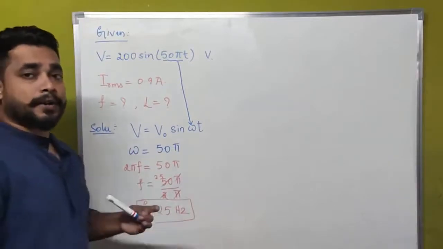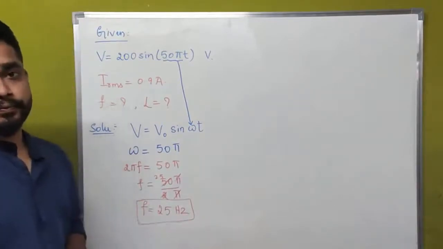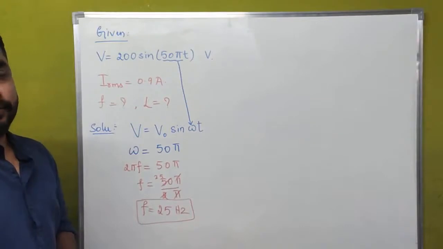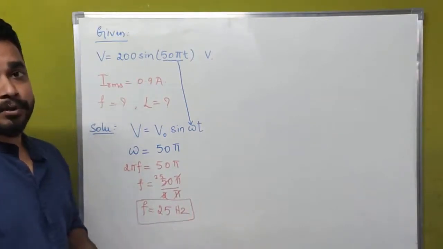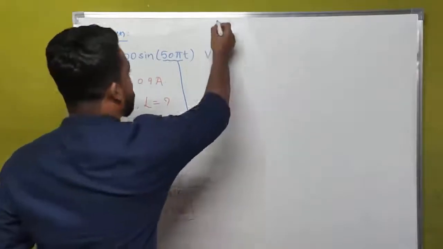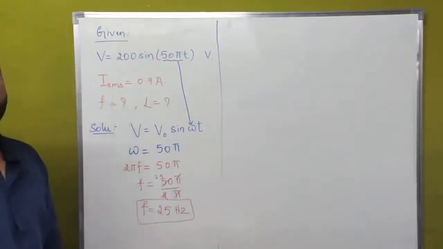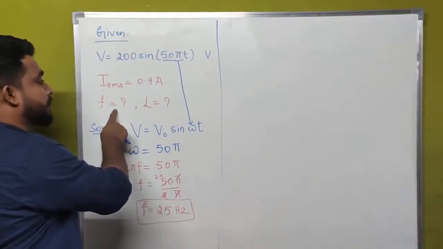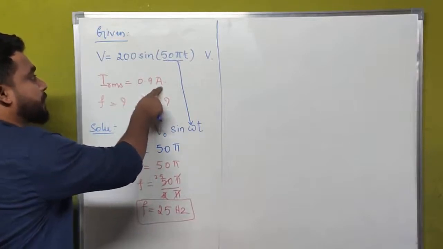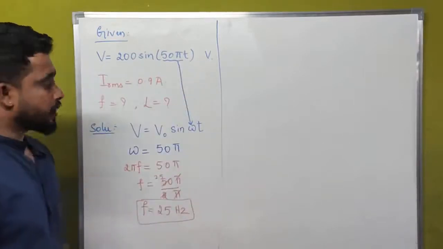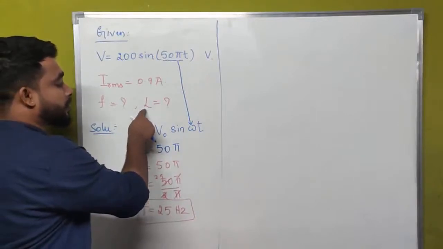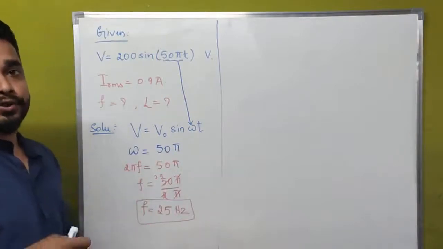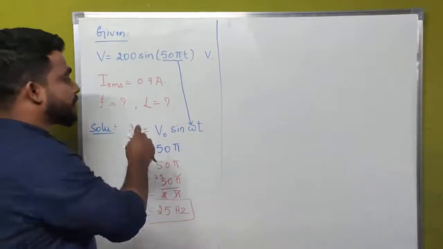While simplifying the problem, the unit is a must. We have to write the unit after the answer. For that, you will get half a mark in your examinations. So don't leave out SI units for every individual term. The SI unit of frequency is hertz, the SI unit of current is ampere, the SI unit of voltage is volt. Likewise, the SI unit of inductance is Henry. We have to write every individual SI unit for the constants.